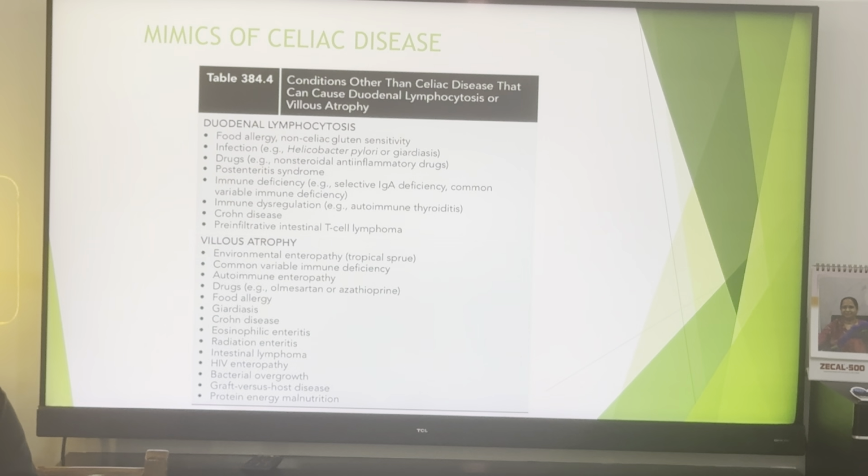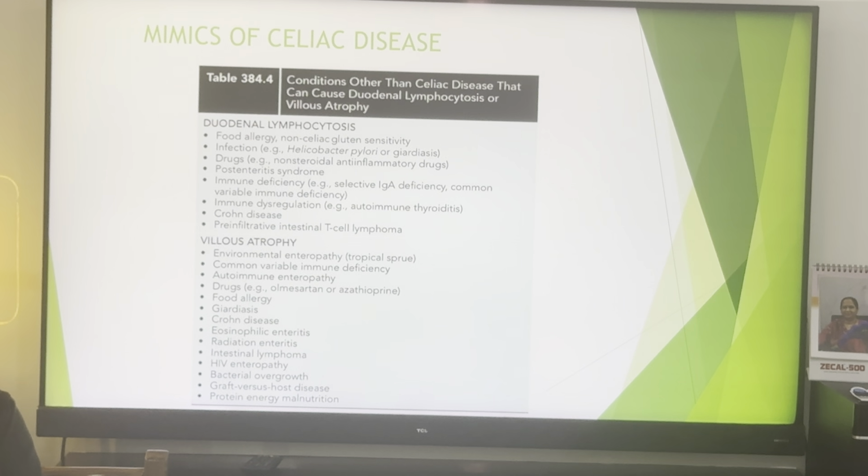The conditions other than celiac disease that can cause duodenal lymphocytosis or villus atrophy. In subsequent slides, we will discuss how the duodenal biopsy histopathology reveals lymphocytosis, that is, more than 30 lymphocytes in the lamina propria, and the differential diagnosis for that may be other than celiac disease.